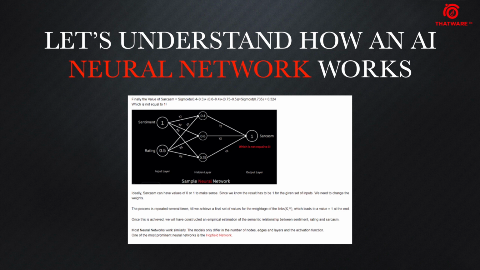So if it is 0, it's no sarcasm. If it is 1, it is sarcasm, but our value is not equal to 1. So this is where AI comes into play. Now we need to tune the model. We need to keep on doing A/B testing by changing the aggregated weight value across each of the edges until we receive an output equal to 1. And this changing and training of the neural network is known as a Hopfield network, because this is one of the networks by which the semantic relationships can be established between the connecting nodes.